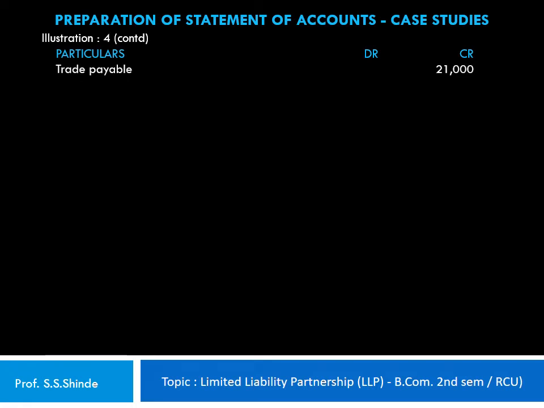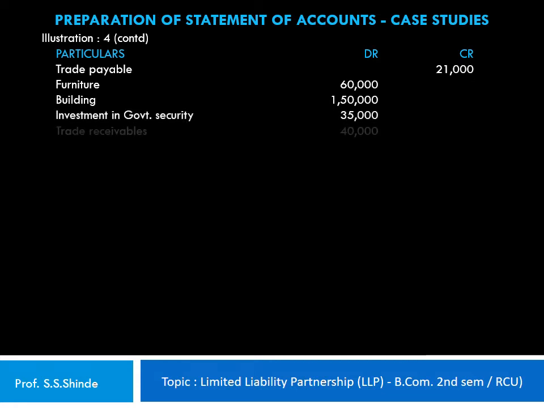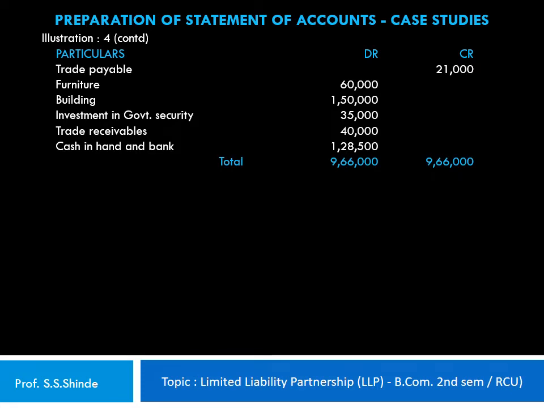Trade payables 21,000. Furniture 60,000 rupees. Building 1,50,000. Investment in government security 35,000 rupees. Trade receivables 40,000, cash in hand and bank 1,28,500, taking the total of the trial balance on either side at 9,66,000. The other information that's provided is: